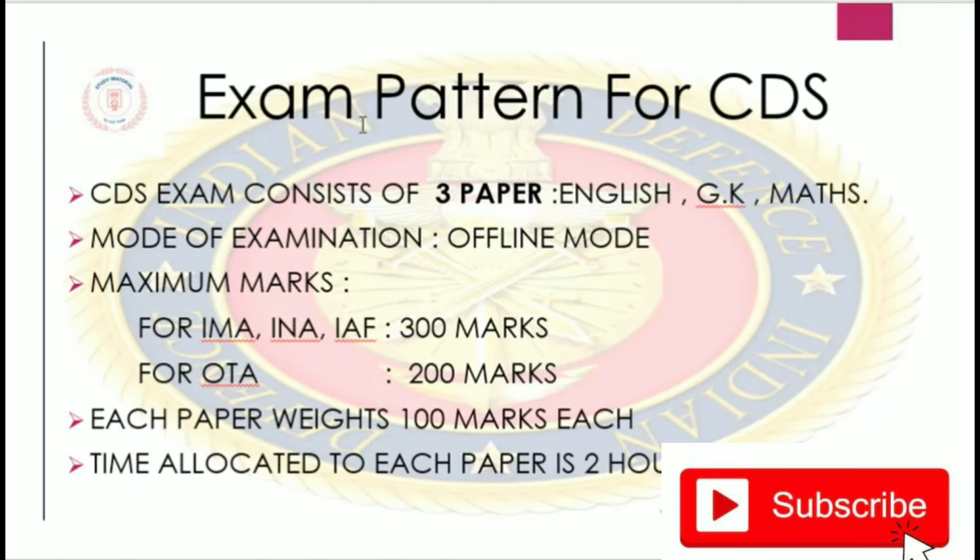In the CDS examination there are a total of three papers conducted, and those are English, GK and mathematics. When I talk about the mode of examination, it is completely an offline mode of examination. And what is the maximum mark that one can obtain? Each paper consists of 100 marks: English is of 100 marks, GK is of 100 marks and math is of 100 marks.